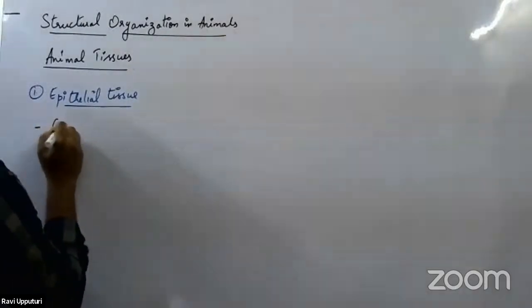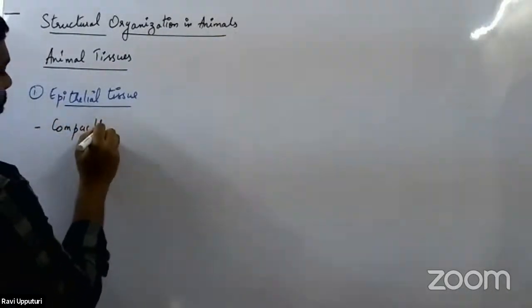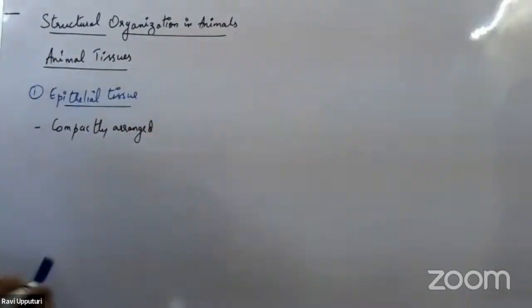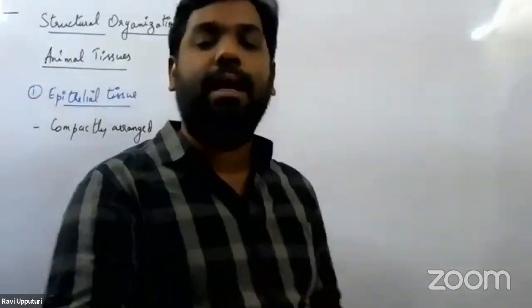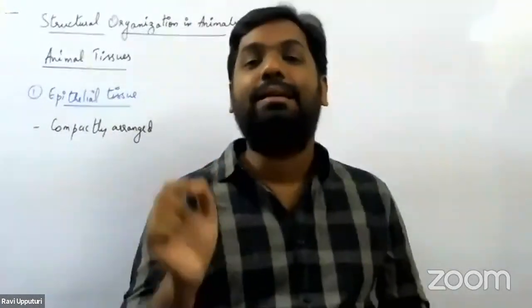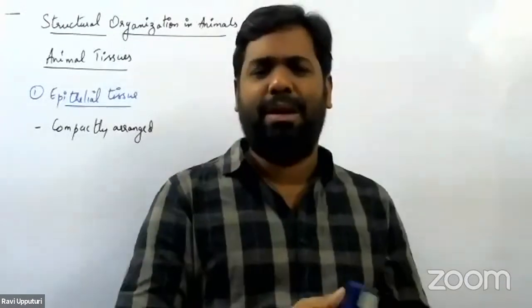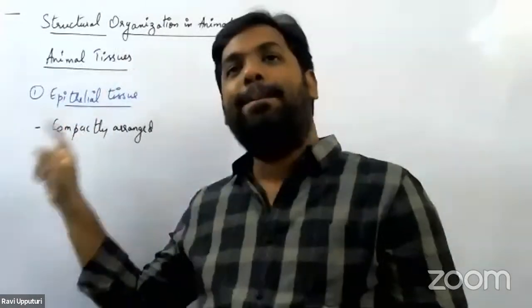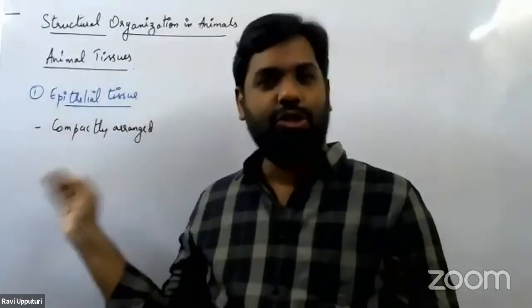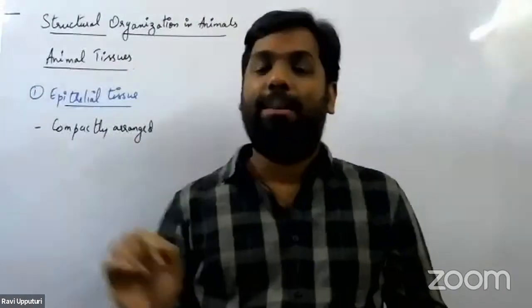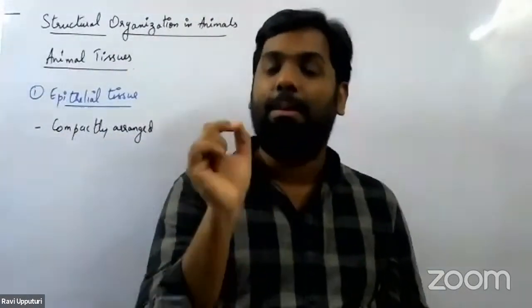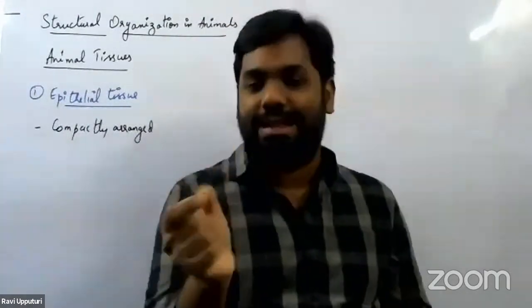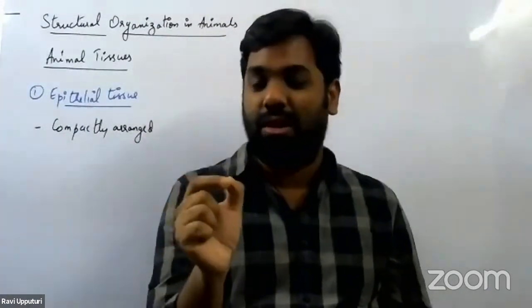All cells of the epithelial tissue are said to be compactly arranged such that they do not have any intercellular space. I hope all of you are familiar with what we mean by intercellular space: the space present between two cells. Due to the compact arrangement of the epithelial cells, there is no space between two cells. Even if space is present, it would be very, very little.